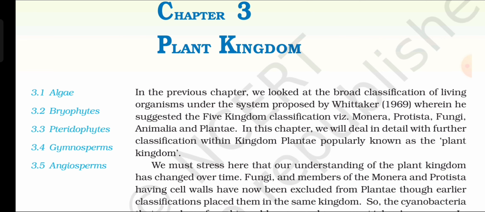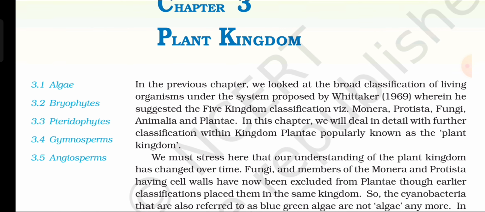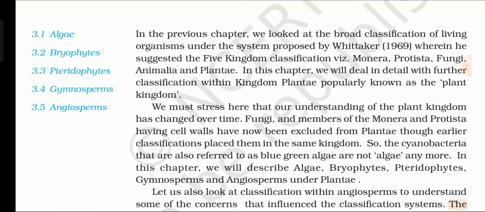In this chapter, we will deal in detail with further classification within kingdom Plantae, popularly known as the plant kingdom. We must stress here that our understanding of the plant kingdom has changed over time. Fungi and members of the Monera and Protista having cell walls have now been excluded from Plantae, though earlier classification placed them in the same kingdom. So the cyanobacteria, also referred to as blue-green algae, are not algae anymore. In this chapter, we will describe algae, bryophytes, pteridophytes, gymnosperms, and angiosperms under Plantae.